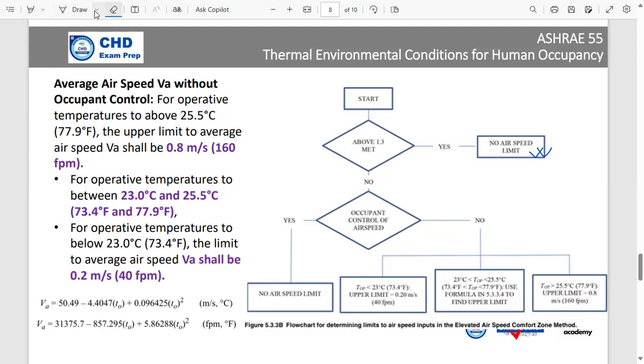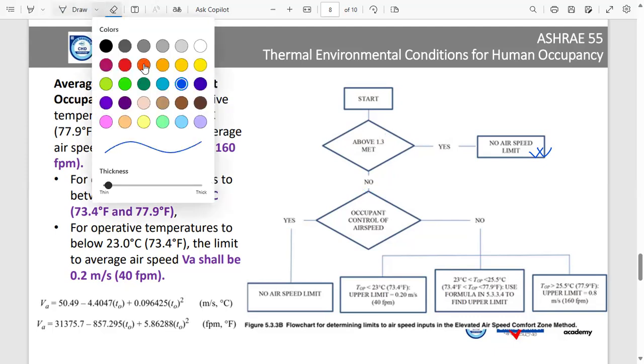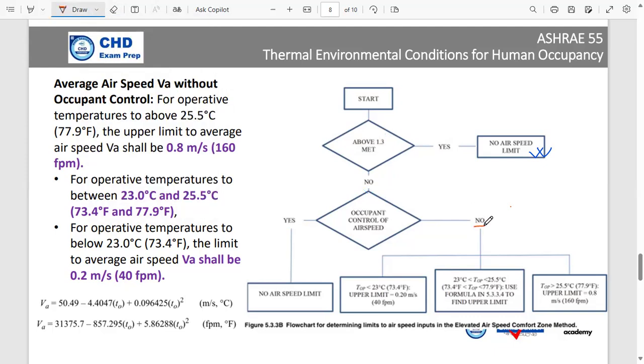But let's say the occupants are not in control. In that case, you have to decide the air velocity. For instance, if the temperature is below 23 degrees centigrade or 73 degrees Fahrenheit, the upper limit of air velocity is 40 feet per minute.